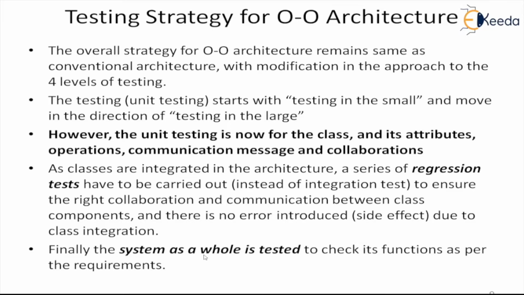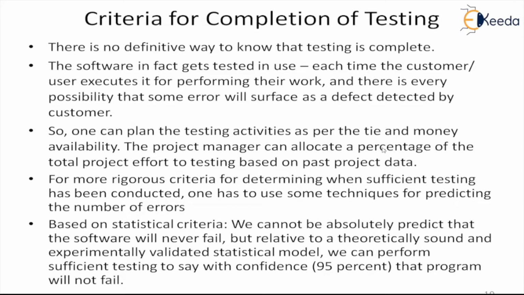Finally, the system as a whole is tested to check its overall function as per the requirement. So the system test remains as it is. The validation and the system test are done together. And in place of the integration test, we are doing a regression test. The unit test is actually part of the unit test as well as some part of the integration test, because we have to test a class along with its attributes, operations, communication, and collaboration. We cannot leave it separately.